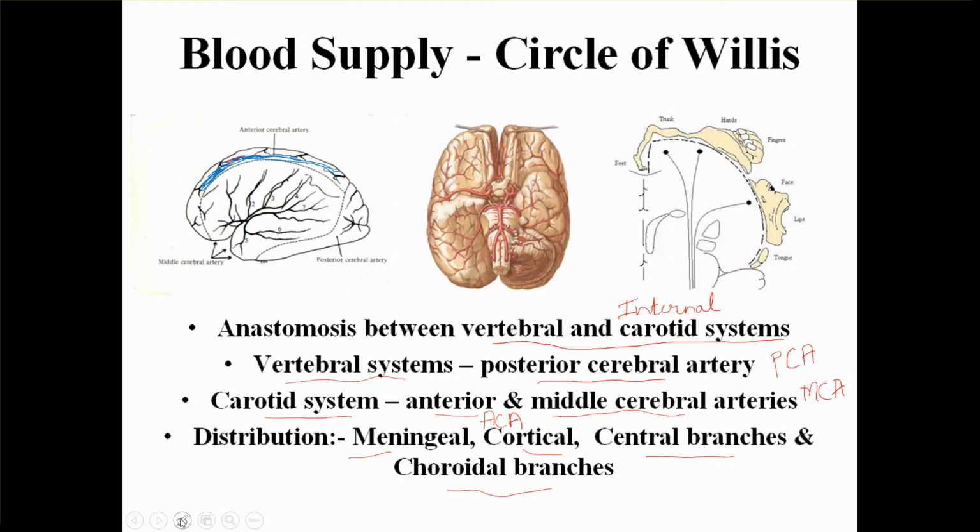Then we can see the middle cerebral artery. This is the middle cerebral artery branches, and the territory for its supply is here. And this is for the posterior cerebral artery. So we are going to see it in more detail next.